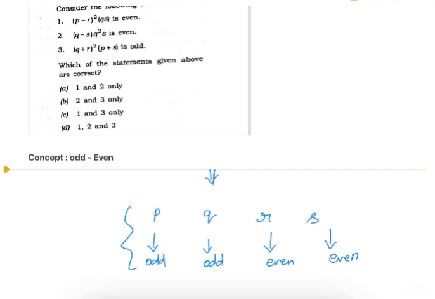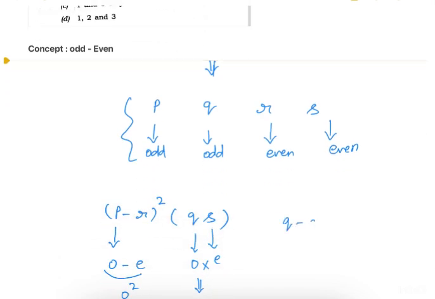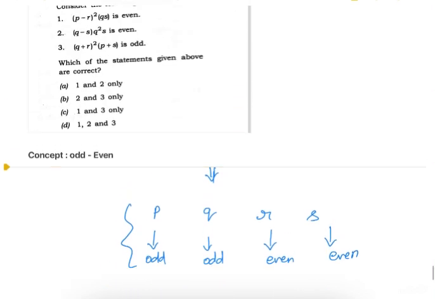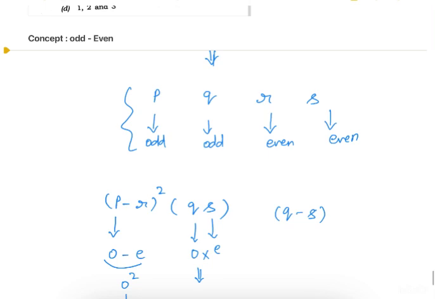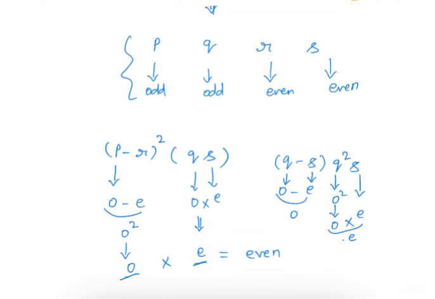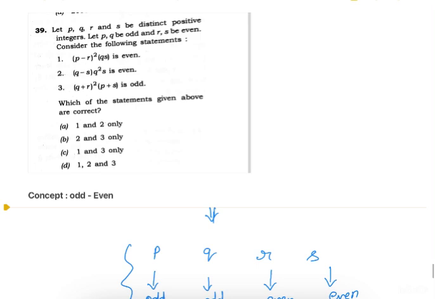Same way, statement 2 says that (q minus s) and q square s. So q is odd, s is even. So odd minus even will give us odd. Q is again odd, so the square of it will be odd. S is again even, so odd minus even will give us even. Then again this even and this odd, the final result after multiplication will give us even. So statement 2 is also correct.